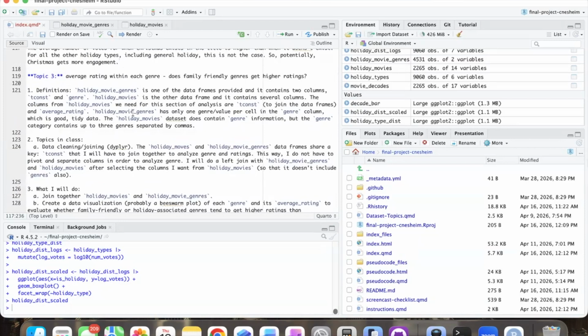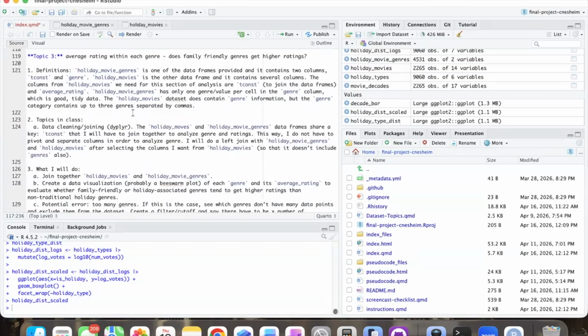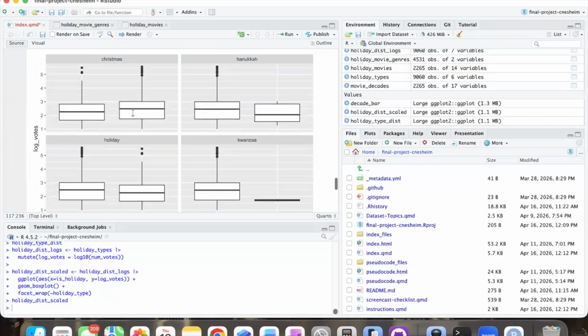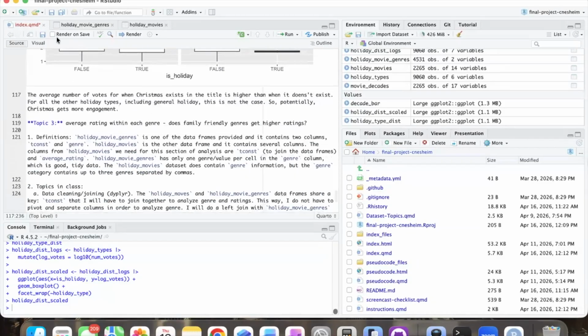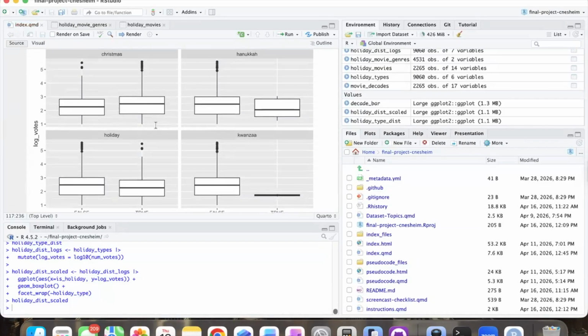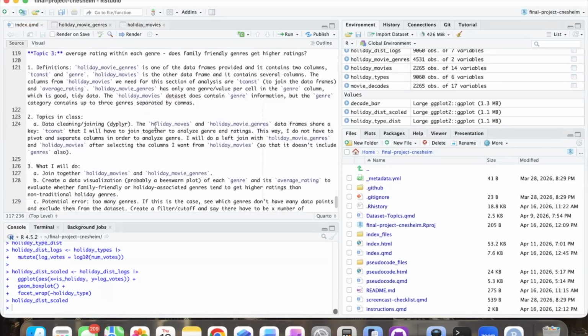Because what I'm really curious about with this data is, does family-friendly or Christmas-related get more than like Hanukkah or holiday or Kwanzaa, which as we saw with this, kind of, maybe. But does the American focus on Christmas translate a little bit? And then within that, does the rating increase for certain genres? So maybe my initial question is, do family-friendly genres get higher ratings? And maybe my question should have been, do family-friendly genres get more engagement, looking at number of votes? But let's test this rating within each genre.